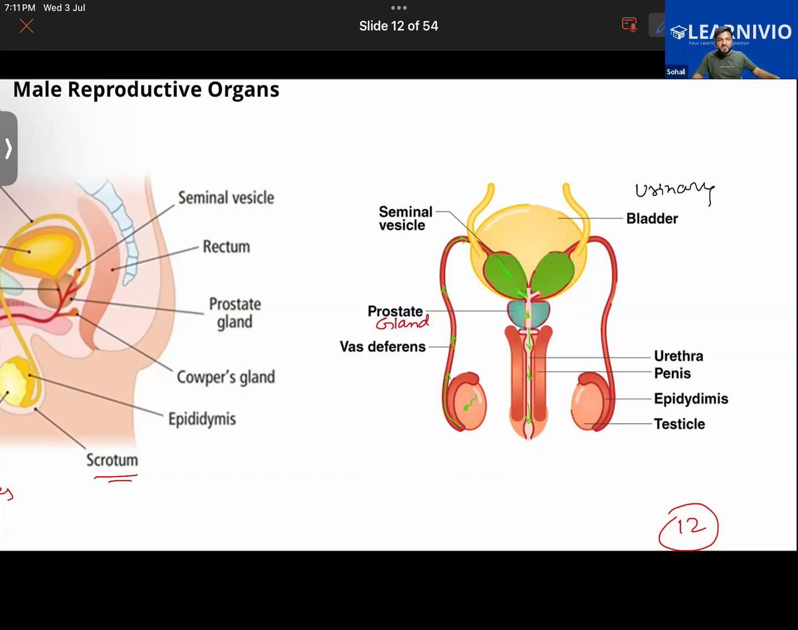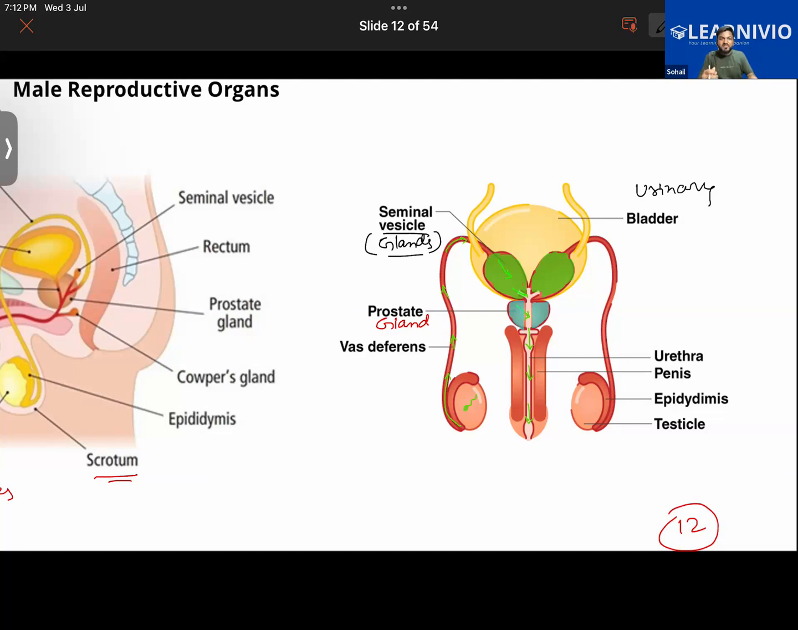So seminal vesicles, by the way, are also glands. What is the number of these glands? They are present in two. Okay, now these are two glands present here, and they would also be making some fluid. This will also release some fluid.